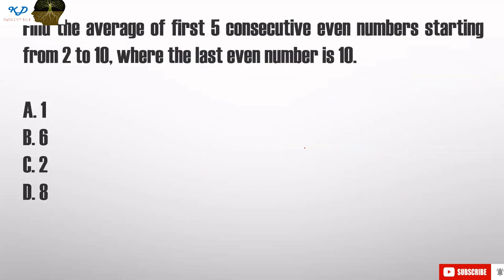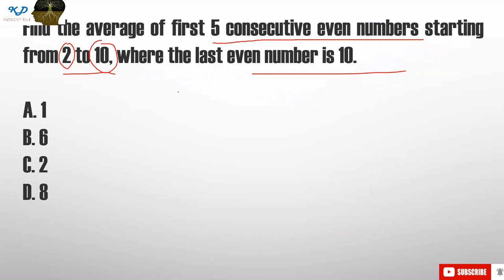Now let's move on to our next question. Find the average of the first 5 consecutive even numbers starting from 2 to 10, where the last even number is 10. So you have to find the average of the first 5 consecutive even numbers that start from 2 and end at n. It may end not in 10, it may end in any other place.